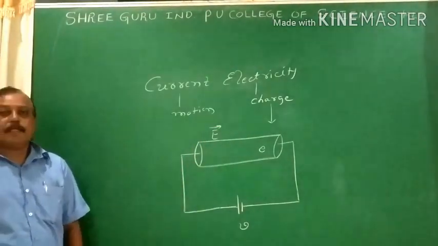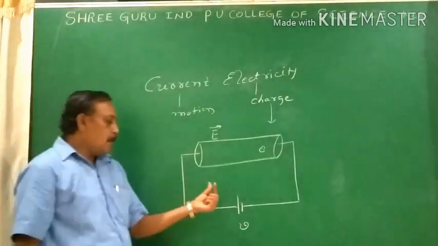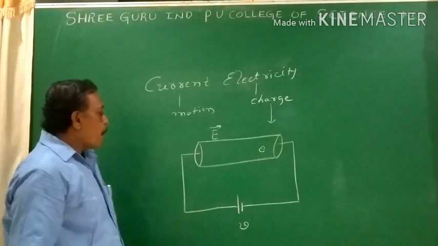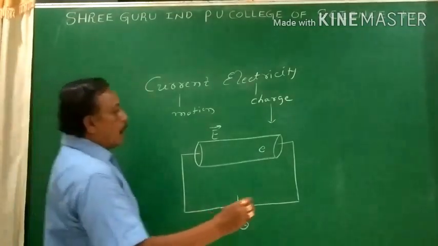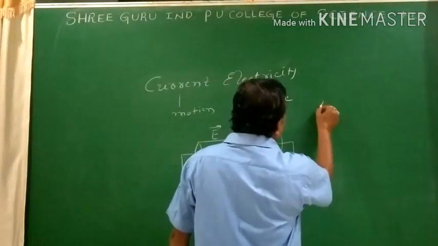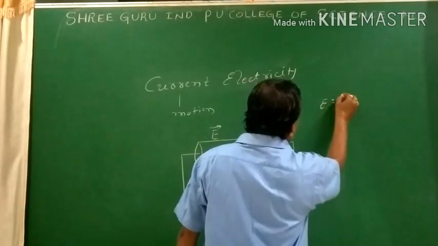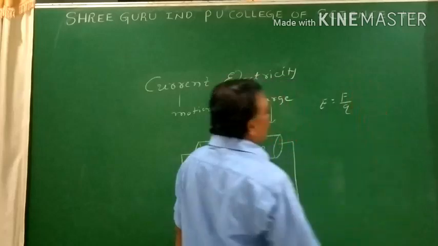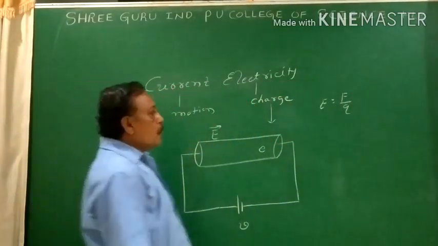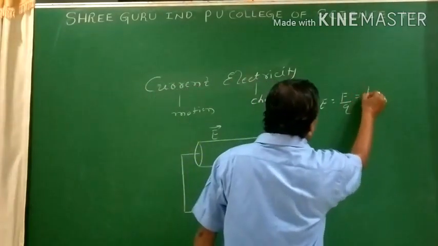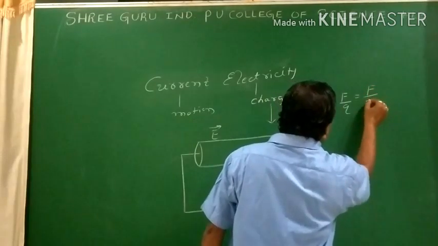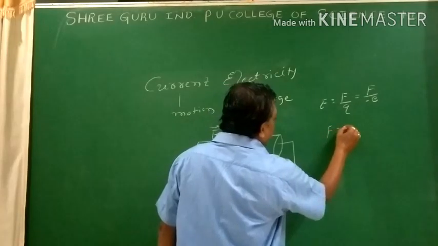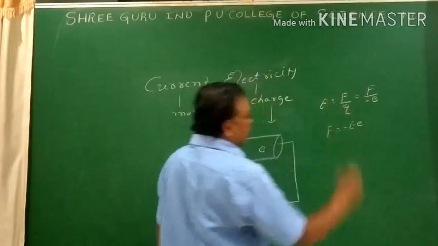What is the direction of the electric field? The direction of the electric field is from the positive to the negative terminal of the battery. So from electrostatics we know that the electric field is defined as E equals the force experienced by the unit charge. We can say that E equals F by Q. So Q is nothing but the electron, so I take it as negative in nature, minus. Then F equals minus e into E.